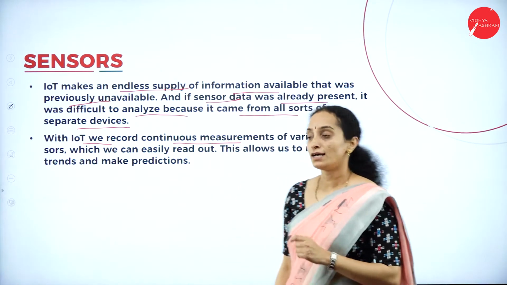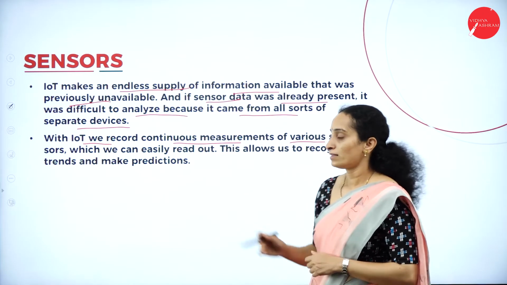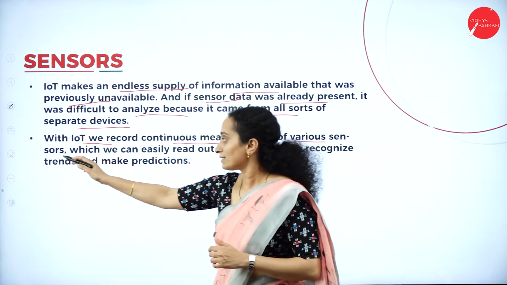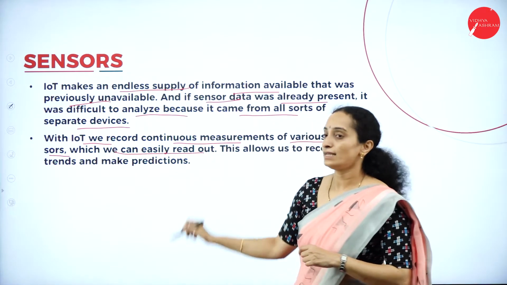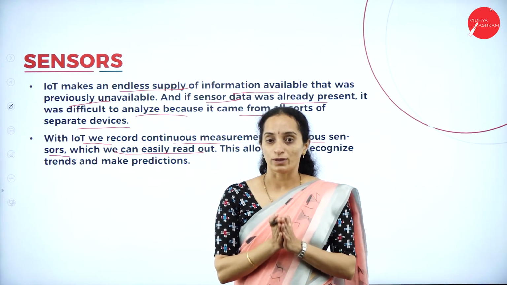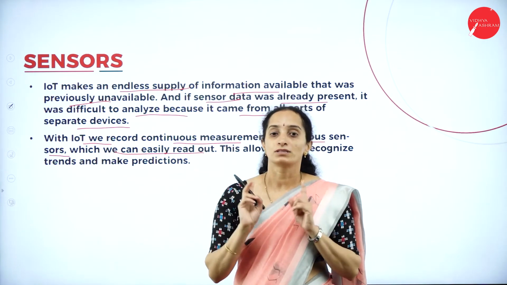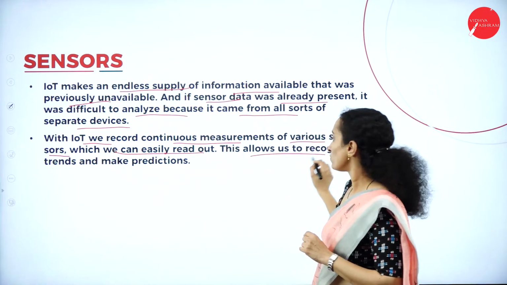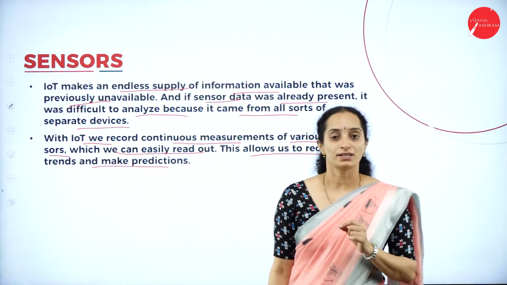What we record is the continuous measurement of various sensors. The IoT has to record continuously the changes, or the data that is stored by the sensors, which we can easily read out. Whenever it is on, 24/7, the sensor is going to collect information about the changes happening in its surrounding environment. This allows us to recognize the trends and make predictions.